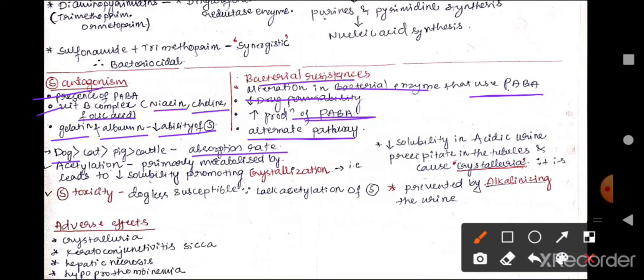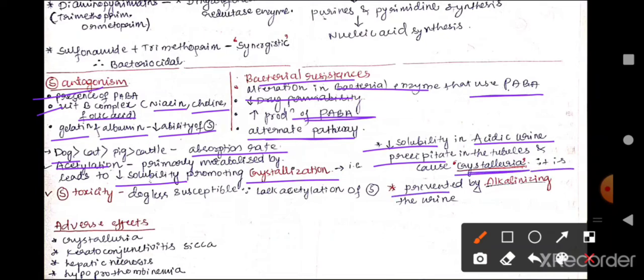Now let us come to the absorption rate of these sulfonamides in the different species. Dog is more than cat, pig and cattle. Acetylation is the primary process by which these sulfonamides are metabolized, and acetylation leads to decreased solubility, promoting the formation of crystals in the urinary tubule, that is crystallization. The crystallization is because of the decreased solubility of sulfonamides in acidic urine, which leads to the formation of precipitate in the urinary tubules that will cause crystalluria.